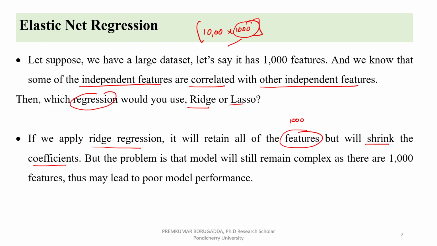So even after applying ridge regression, you still have the same 1,000 features, which means the problem is still complex. Even if you apply ridge regression to the 1,000 independent features, the model will give poor performance. This is the scenario if you apply ridge regression.